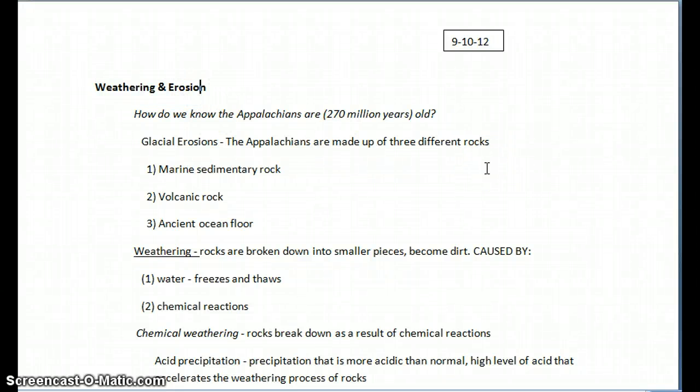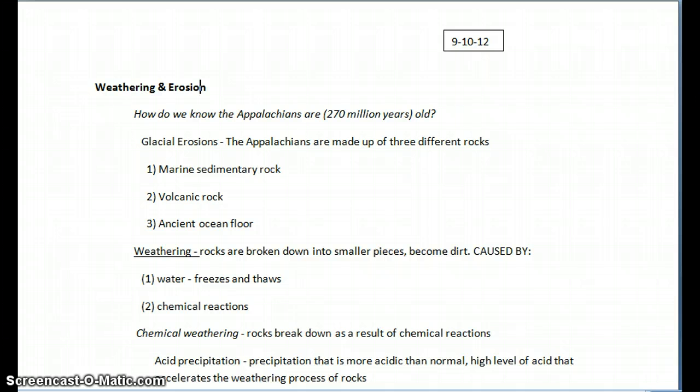Weathering and erosion. How do we know the Appalachians are 270 million years old? Glacial erosion. The Appalachians are made up of 3 different rocks: 1. Marine sedimentary rock. 2. Volcanic rock. 3. Ancient ocean floor.